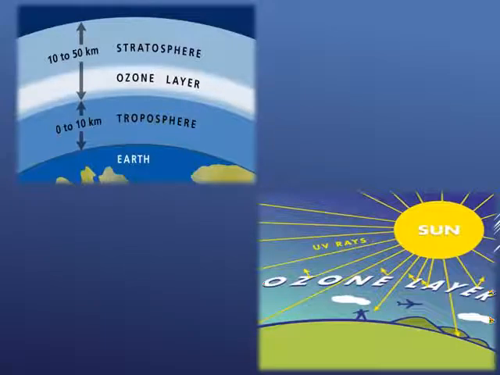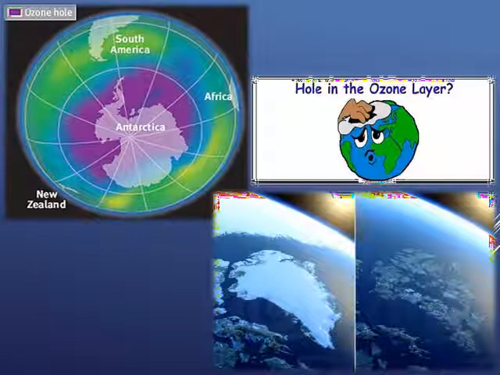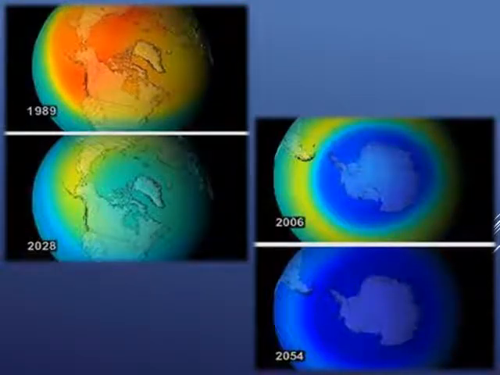Now you can see the position of the ozone layer above the troposphere in the atmosphere. In this pictorial diagram, we can see the hole in the ozone layer in the Antarctica region. This is the expected pictorial diagram over the years. In 1989, the ozone layer was almost depleted and the hole was seen. So you can see as time passes how big the ozone hole will be.